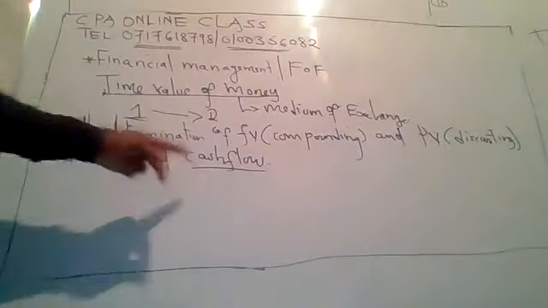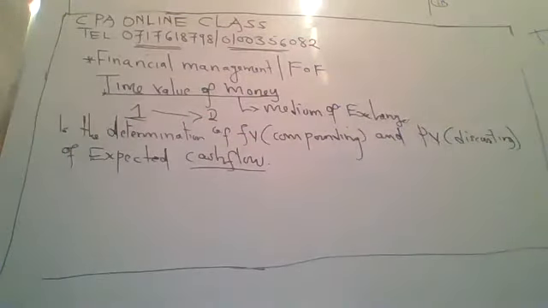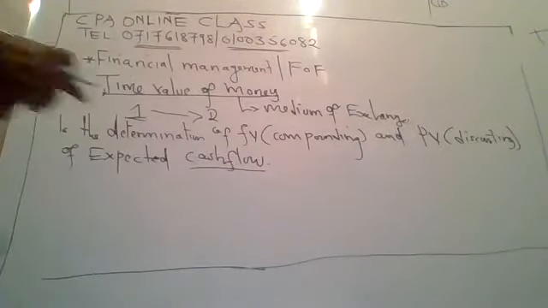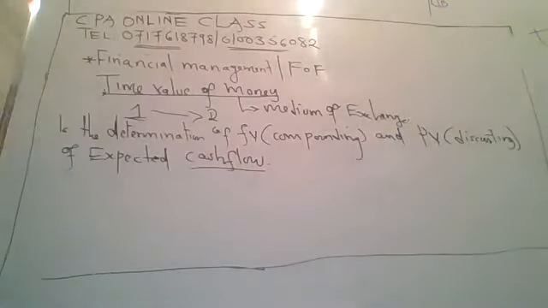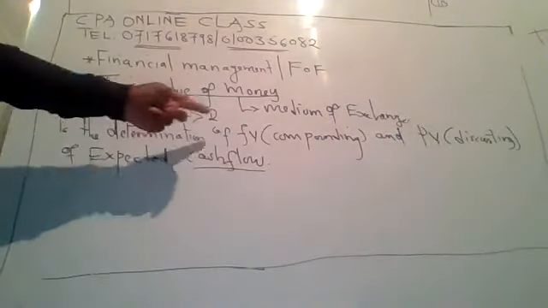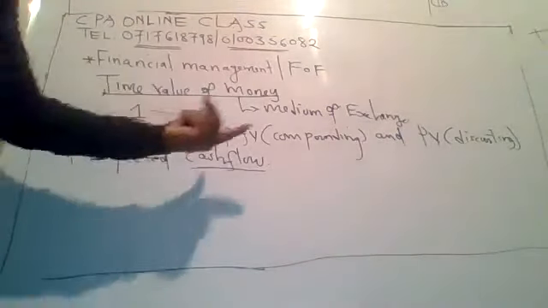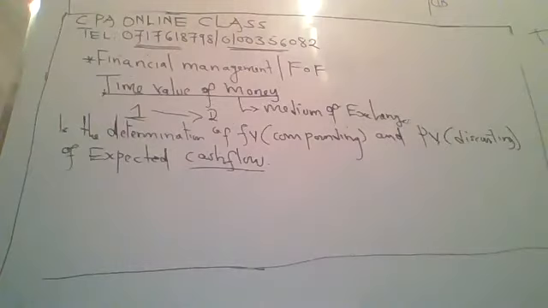The one bob I was talking about is the expected cash flow. Today we are expecting to receive one bob. Tomorrow that one bob should not be the same. It has to increase in value. That is what we refer to as the time value of money.